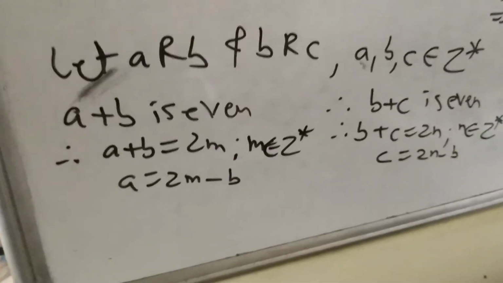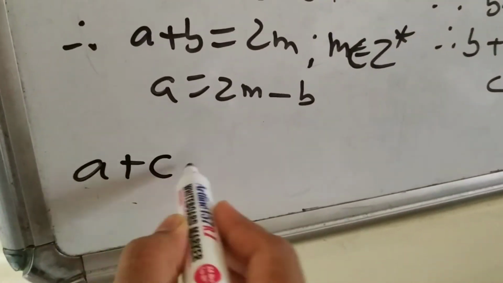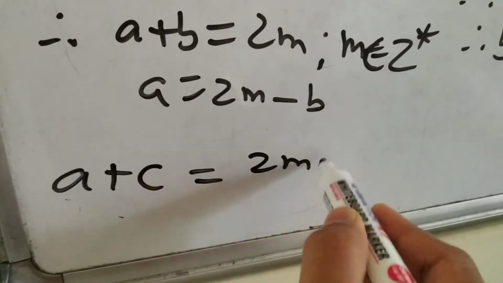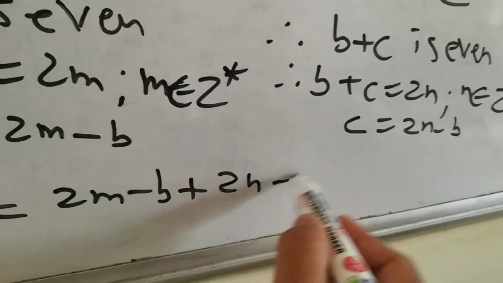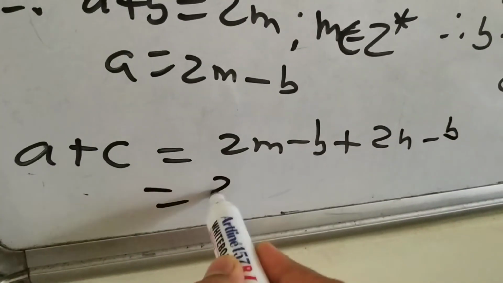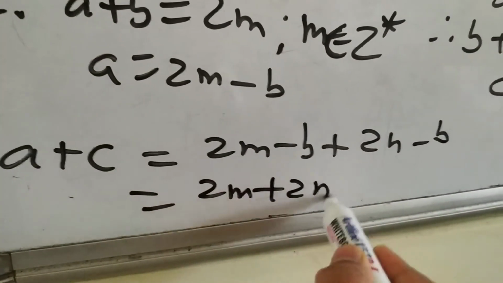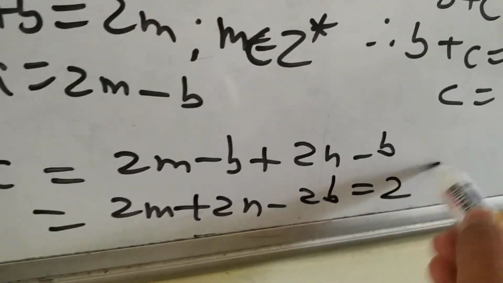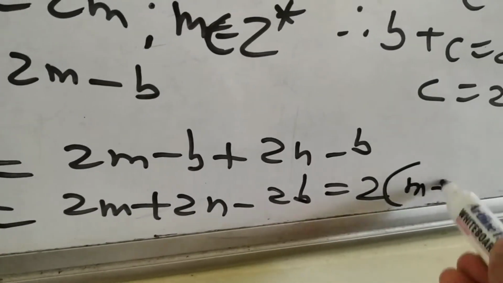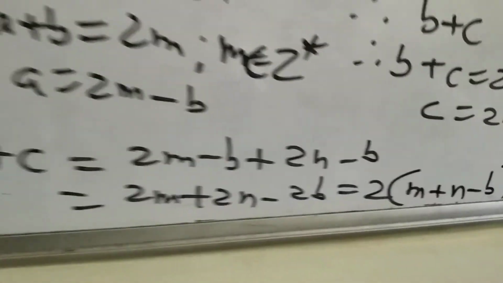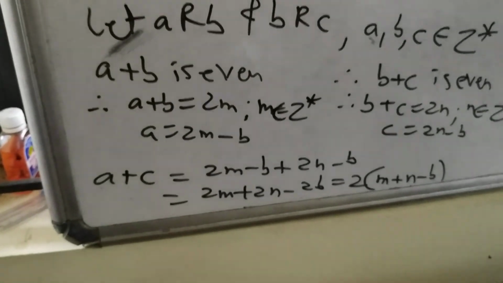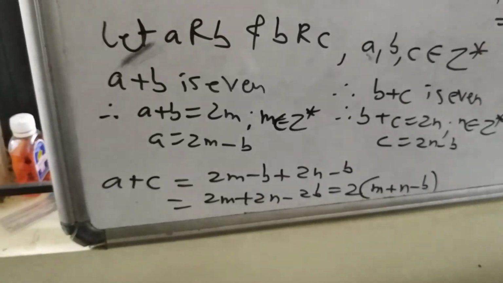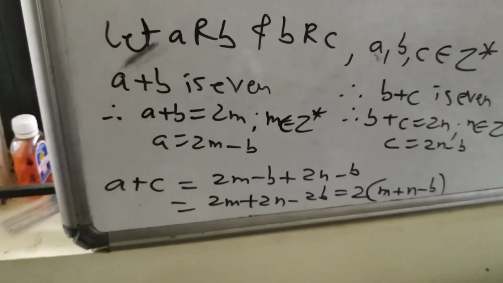So let us add a plus c. What we get, let us see. a plus c is 2m minus b plus 2n minus b. This is the same as 2m plus 2n minus 2b. If you take 2 common, you get 2 times (m plus n minus b). So here you have shown that a plus c is a multiple of 2. That means a plus c is even.